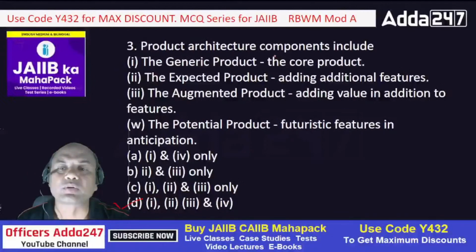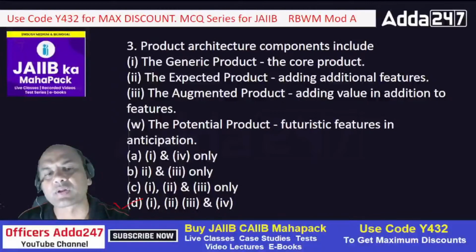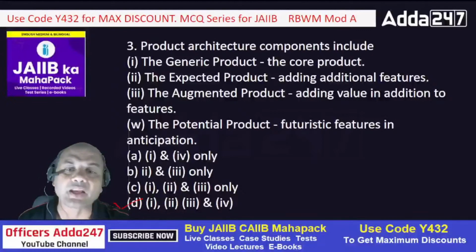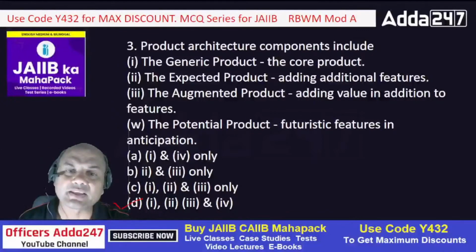Product architecture components include: what is this product actually? Generic, expected, augmented, potential. The generic means the core product. Expected means additional features. Augmented means additional value, adding value in addition to the features. And potential product is futuristic. So generic, then expected, then augmented.